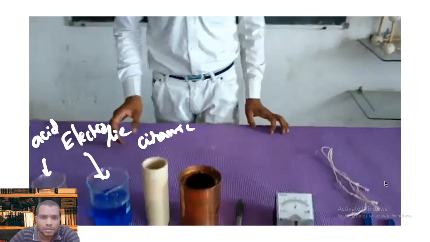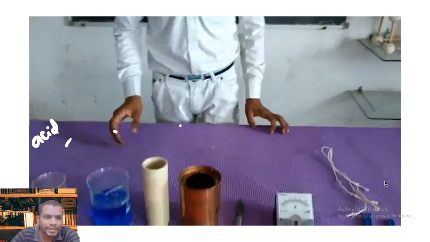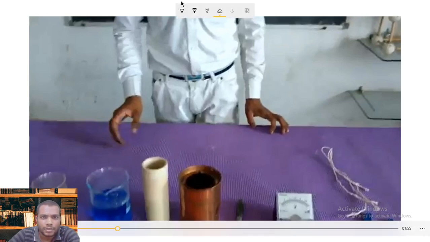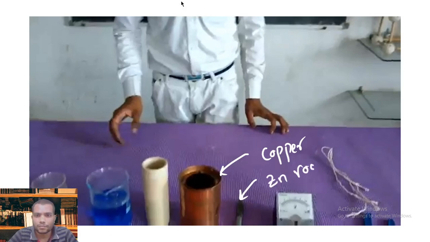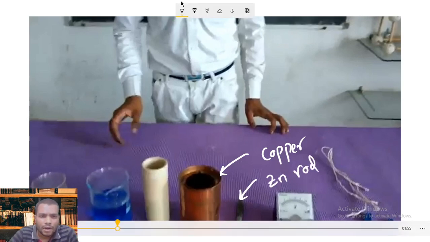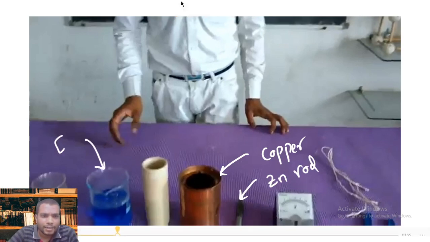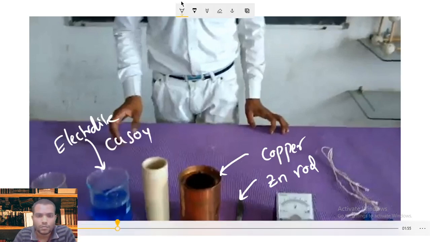The things we need to construct a Daniell cell: first, the cathode, this copper vessel, and the anode, the zinc rod, and here is my electrolyte, copper sulfate. Now let's watch the construction carefully.